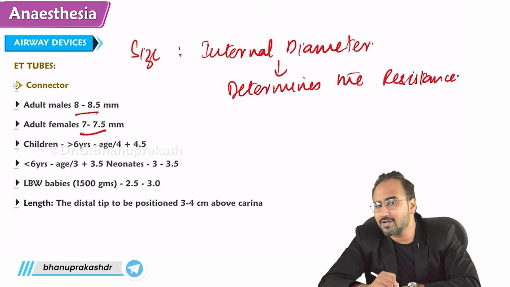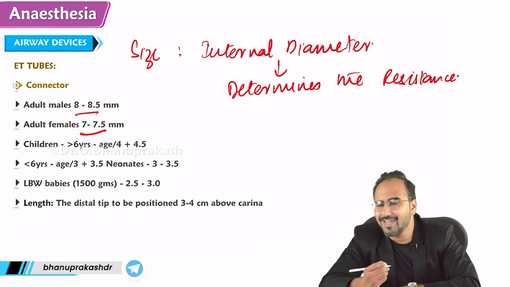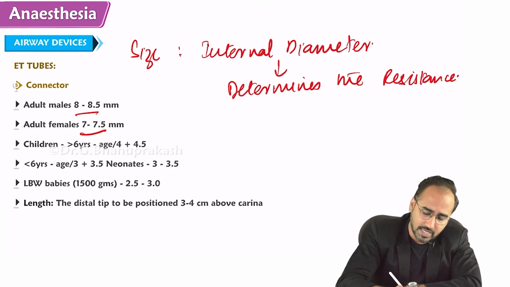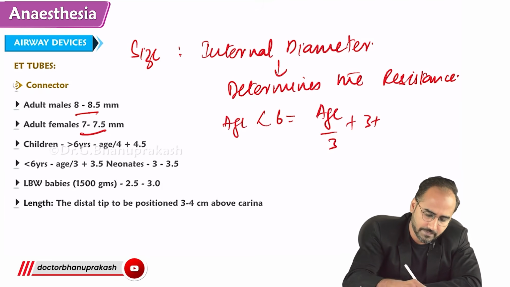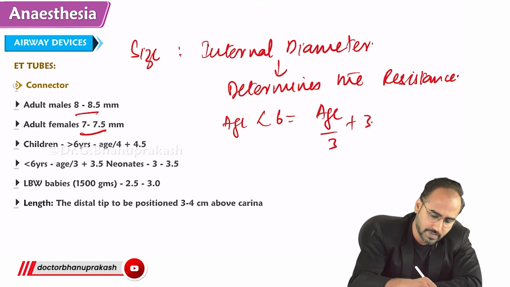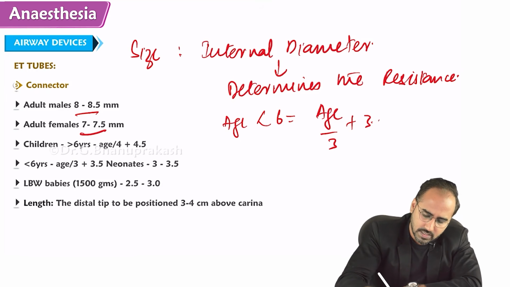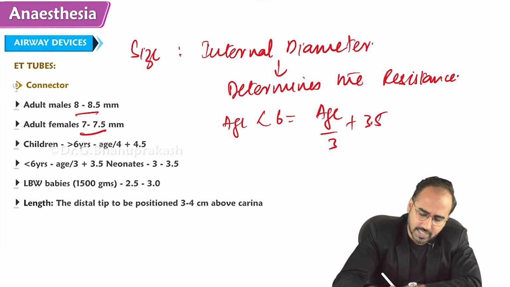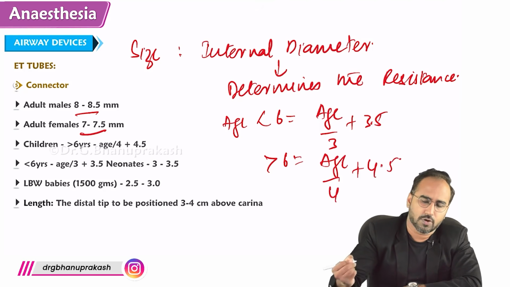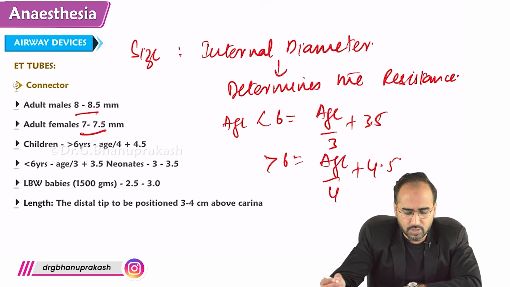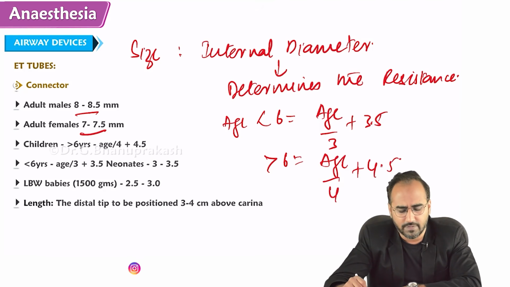In children, what size endotracheal tube do we use? It totally depends on the age of the child. If the child's age is less than 6 years, we use this formula: age by 3 plus 3.5. Whereas if the child's age is more than 6 years, we use this formula: age by 4 plus 4.5, right? In low birth weight neonates, we use 3.5 and so on, okay?